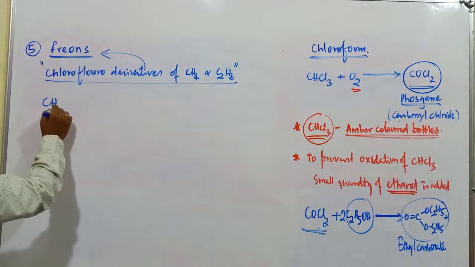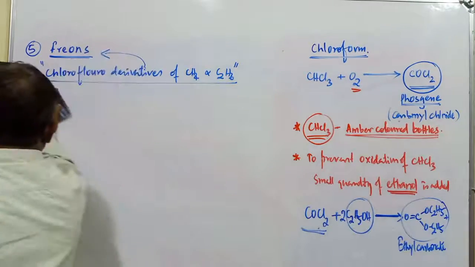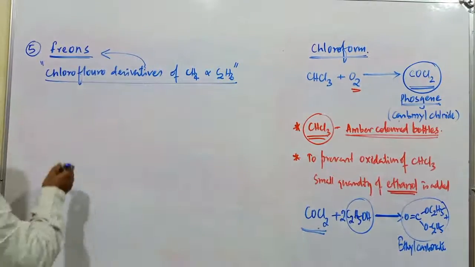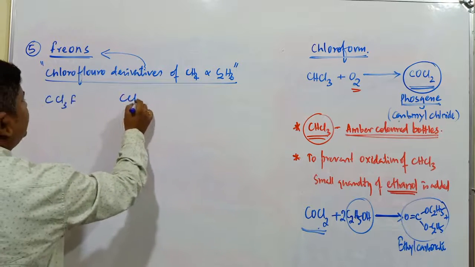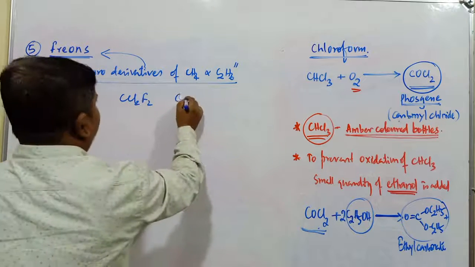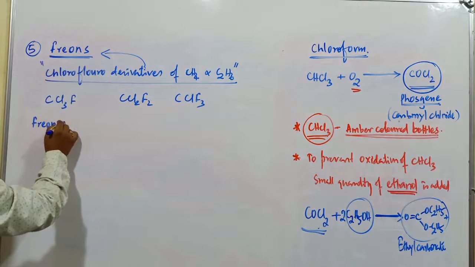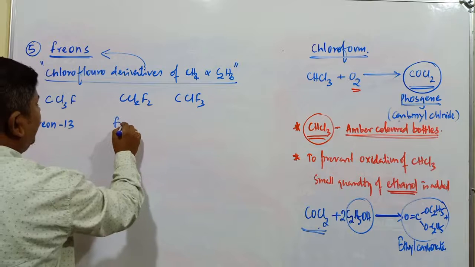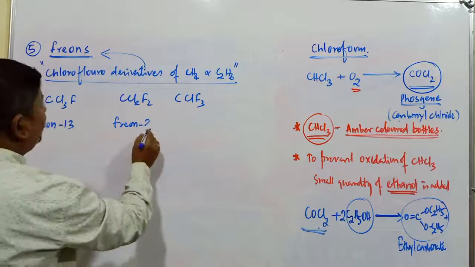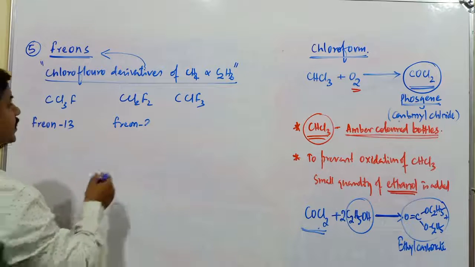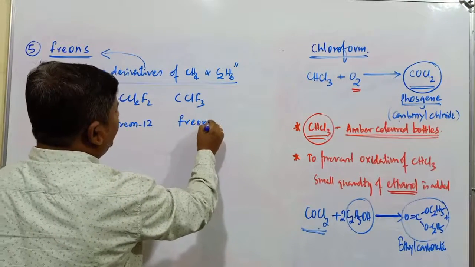Suppose the compounds are CCl3F, CCl2F2, and the next compound is CClF3. This is commonly called Freon 1,1, this is commonly called Freon 1,2, and this compound is known as Freon 1,3.